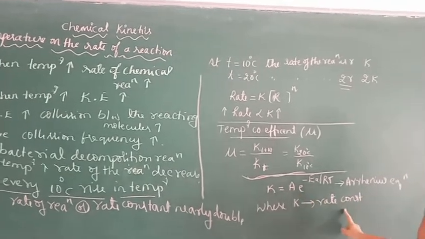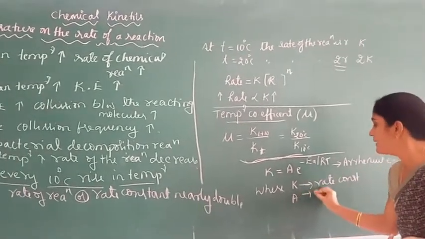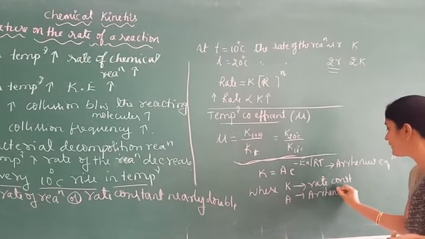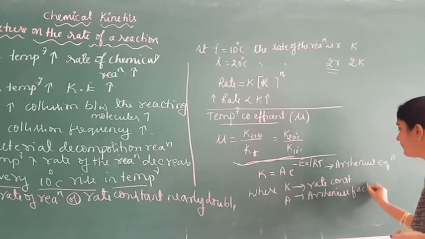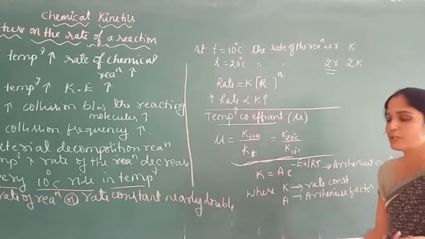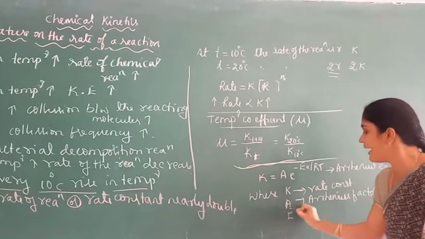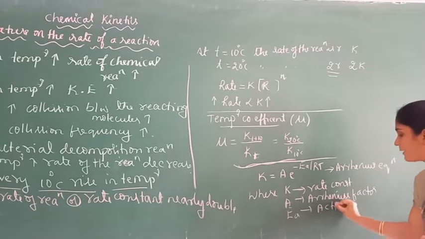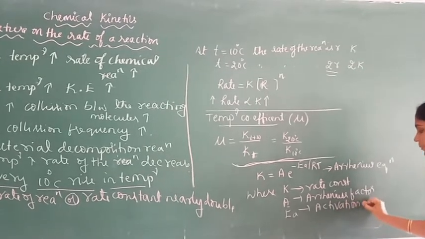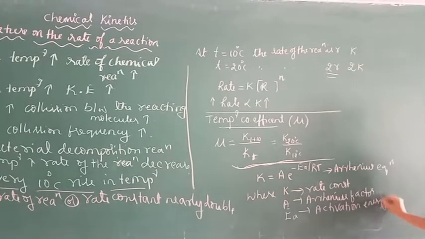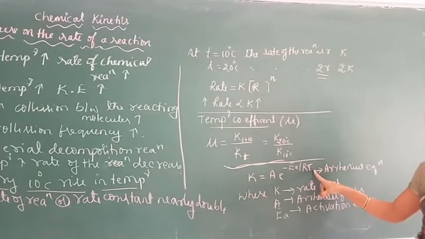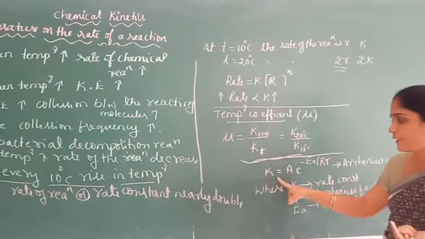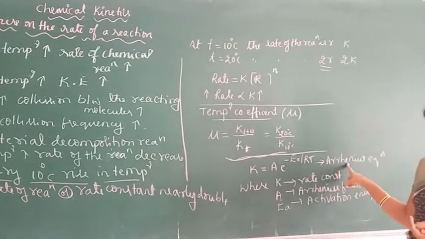Here K is the rate constant, A is the Arrhenius factor or pre-exponential factor, Ea is the activation energy or energy of activation, R is the universal gas constant and T is the absolute temperature.